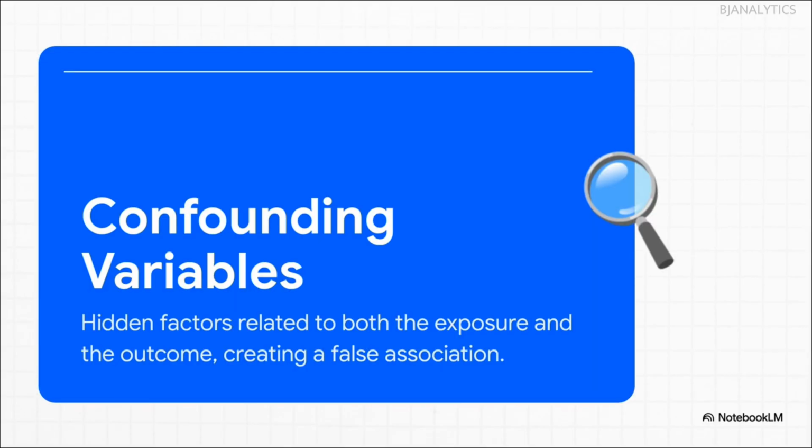Well, that invisible influence actually has a name: confounding variables. The best way to think of them is like hidden suspects in a detective story. These are factors that are connected to both the thing you're studying, like drinking coffee, and the outcome, like living longer. So, for example, what if people who drink coffee also happen to exercise more? Is it the coffee making them live longer, or is it the exercise? That confusion right there is what creates a false association.